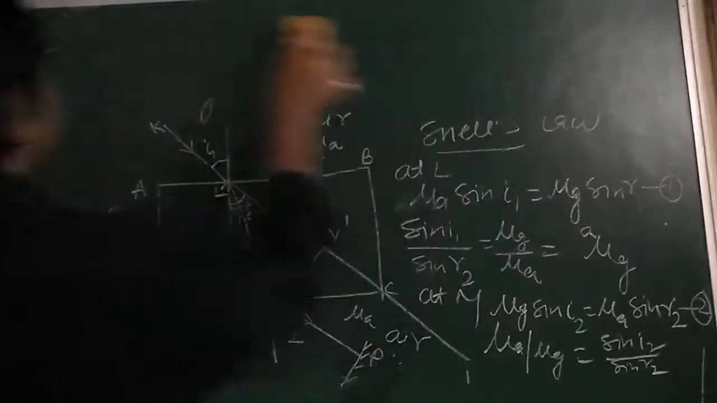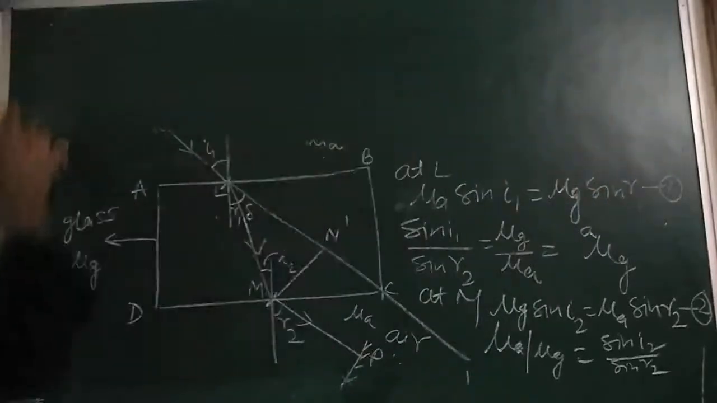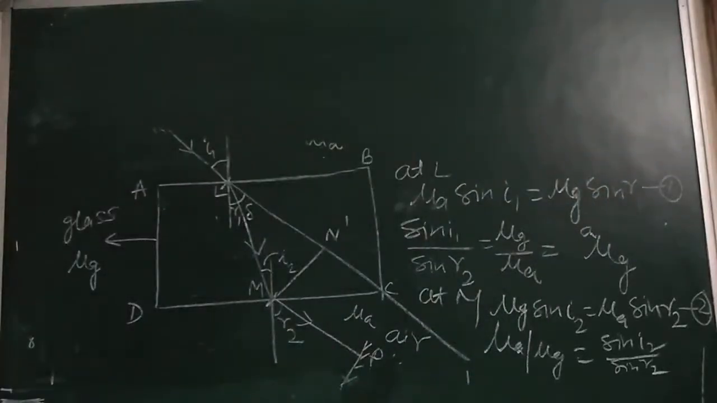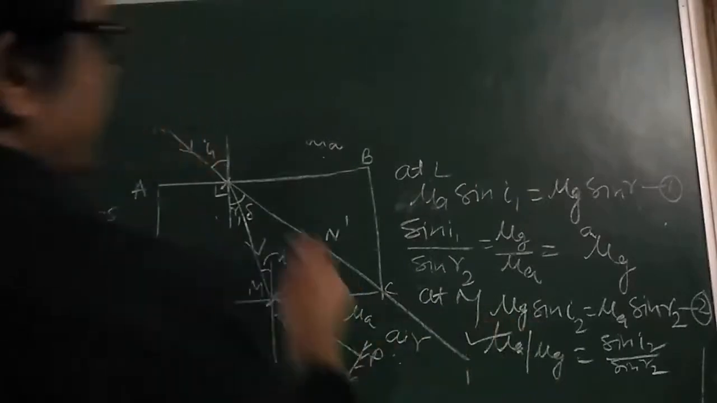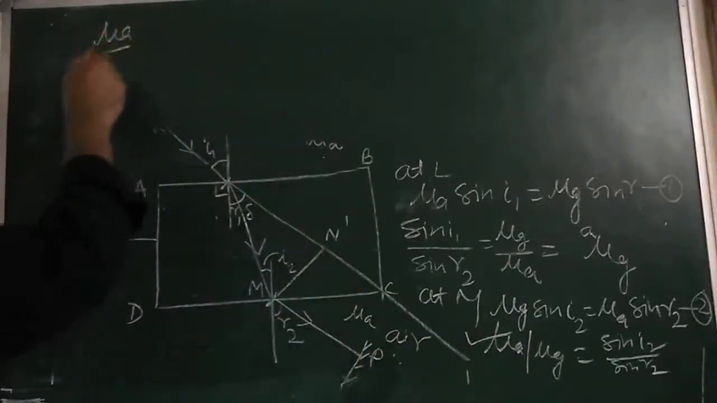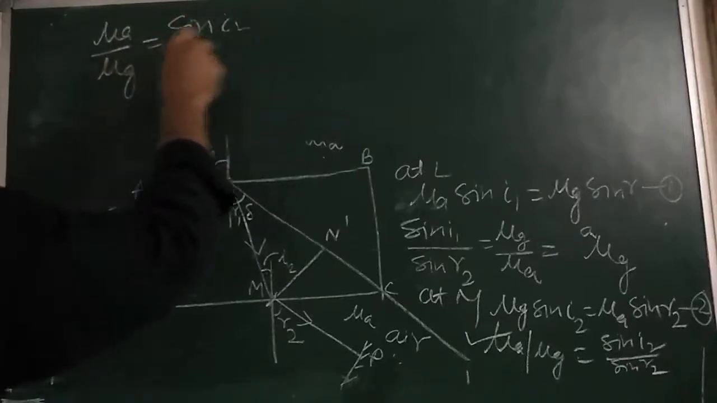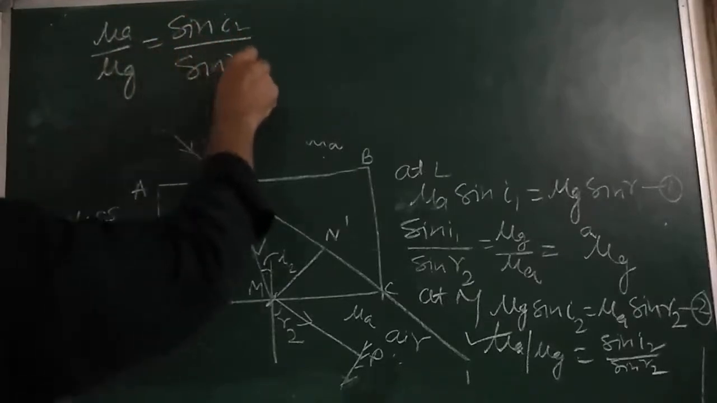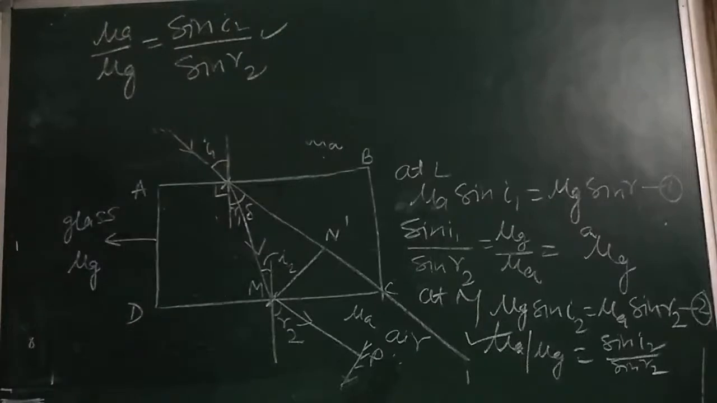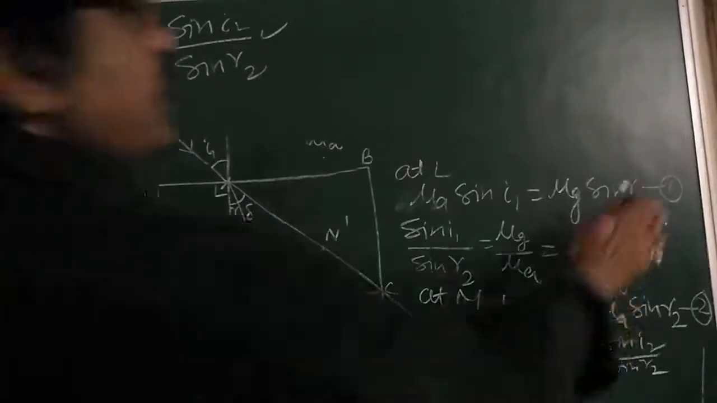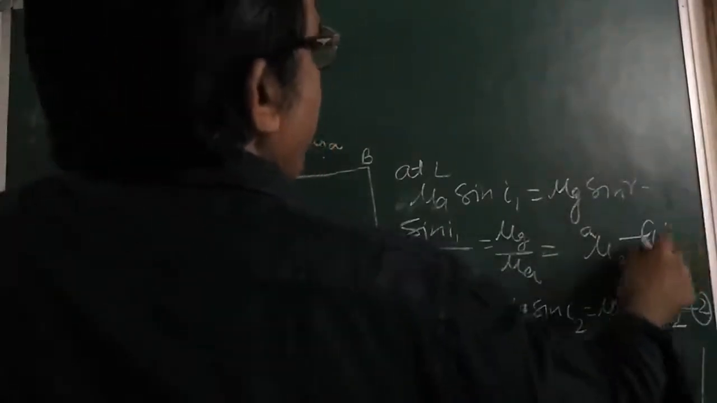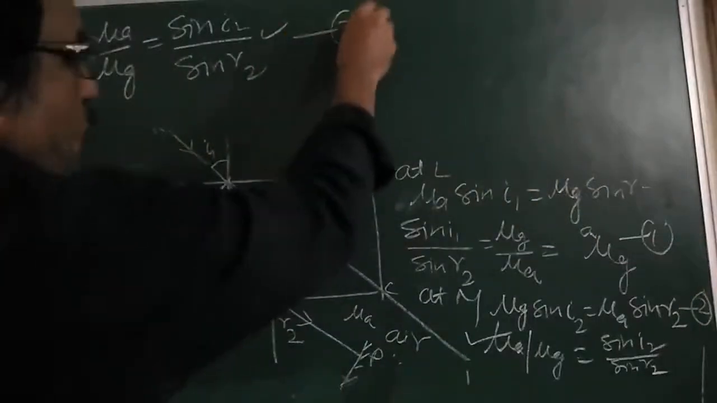Dear children, we are getting two equations here. This is mu A by mu G is equal to sine of I2 upon sine of R2. Is it clear? This is our equation number 1 and this is our equation number 2.